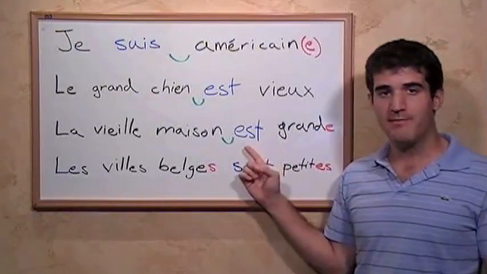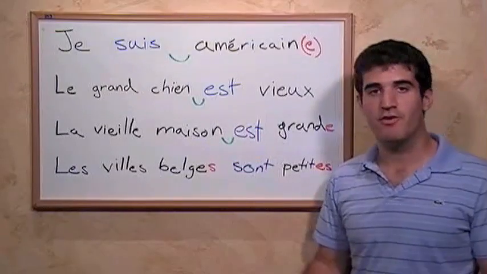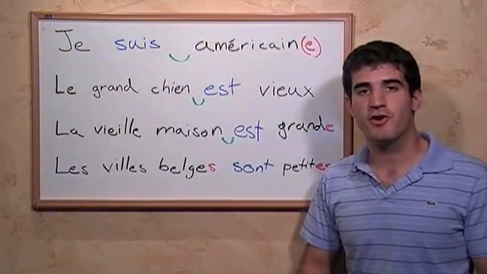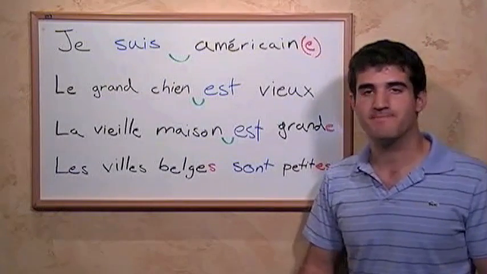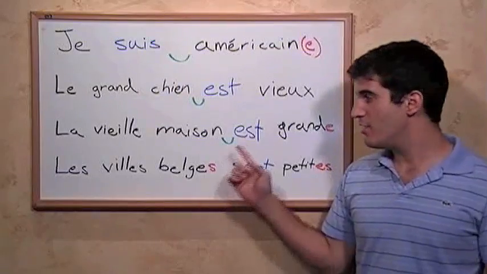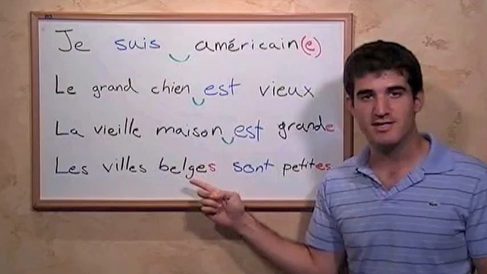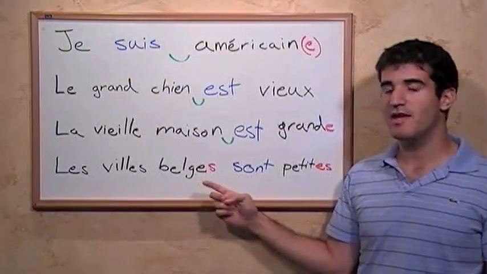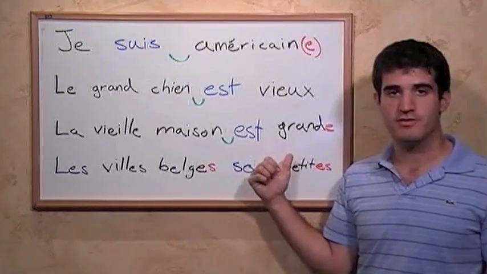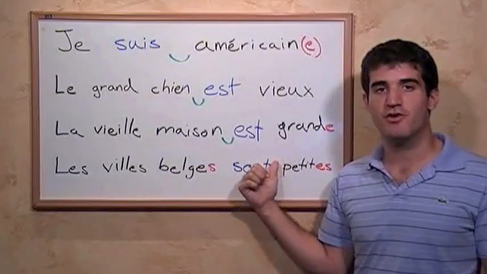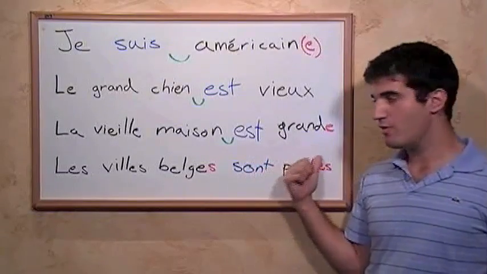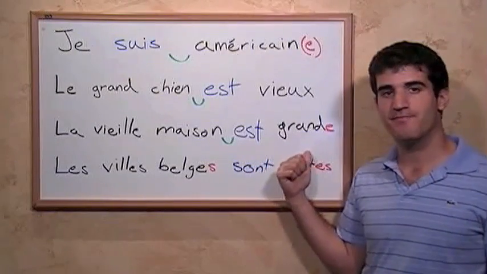Then we have est, just like we had in the sentence before, which is for the third person singular, is. Note that this does not change with gender, whereas everything else in the sentence does. And finally we have grande, which is also singular and feminine, with an added E at the end.